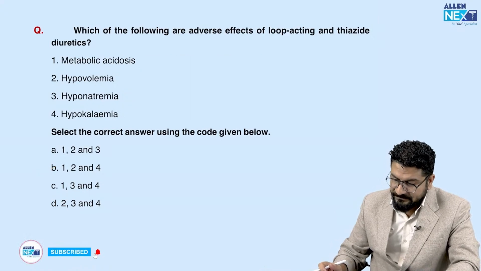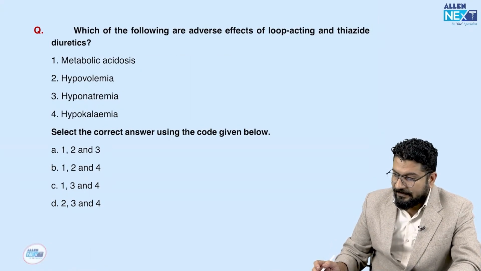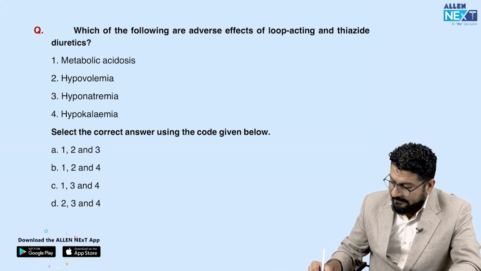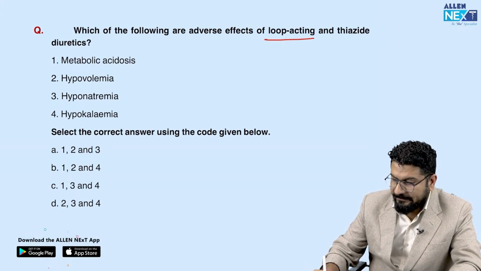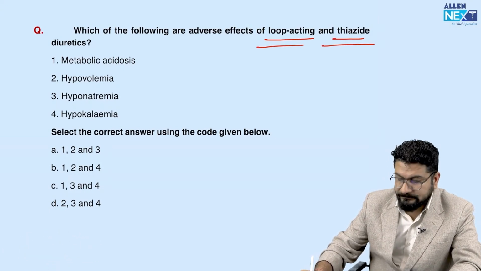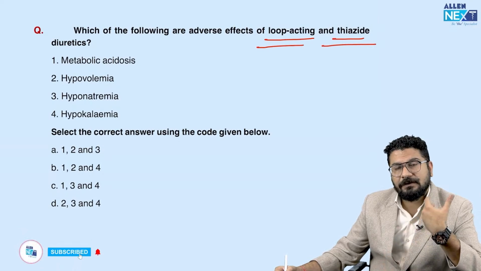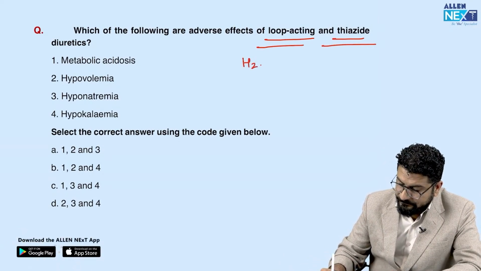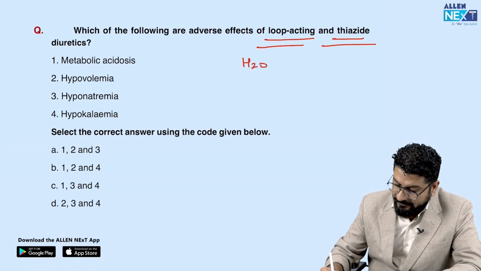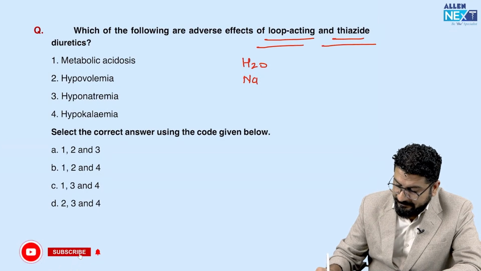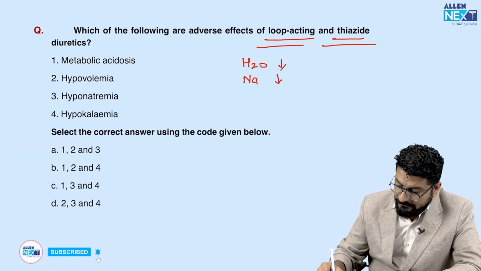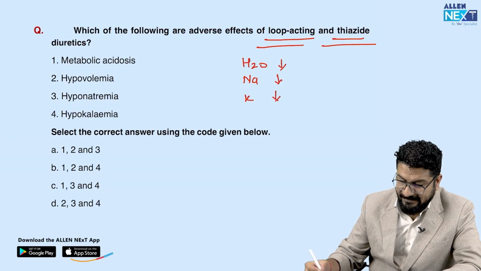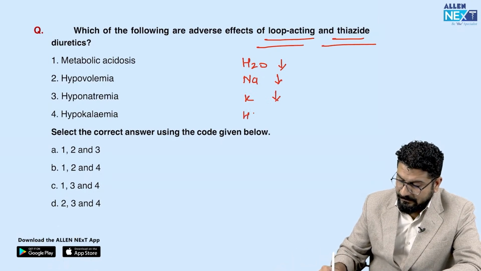Coming to the next one. Following are adverse effects of loop acting and thiazide diuretics. Now understand this, whether it is a loop diuretic or a thiazide diuretic, diuretic means they will lead to loss of water. That's why there will be hypovolemia. There will be loss of sodium, so there will be hyponatremia. There will be loss of potassium, that is hypokalemia, and there will also be loss of H positive ion.